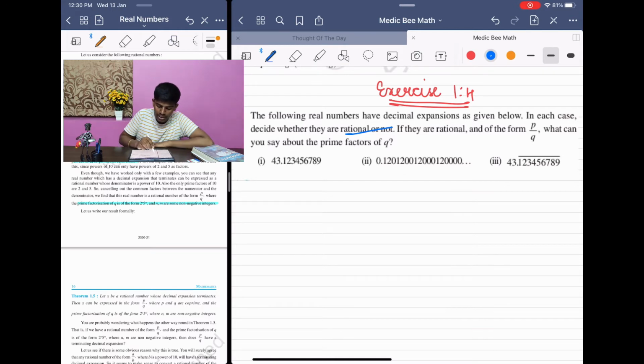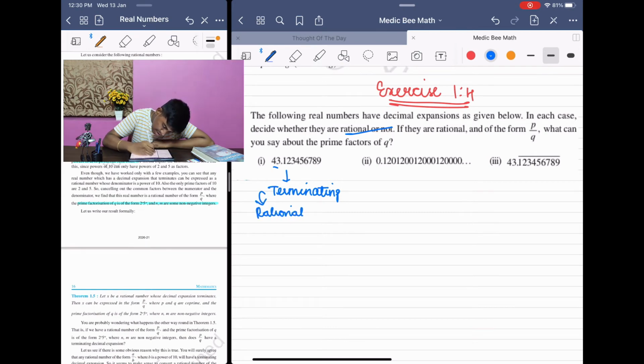இப்போ first thing, 43.12345678, is it terminating or not terminating? Terminate ஆகுது. So this is terminating. So if it is terminating, what can you say? It is a rational number. இப்போ இது rational numberங்கறனால நம்ம என்ன சொல்லலாம்? The prime factorization of Q, அதாவது denominator ஓட prime factors will be of the form 2 power n 5 power m. கரெக்ட்டா? இது terminating ங்கற காரணம் மட்டும்தான்.